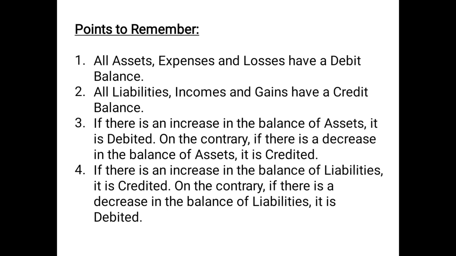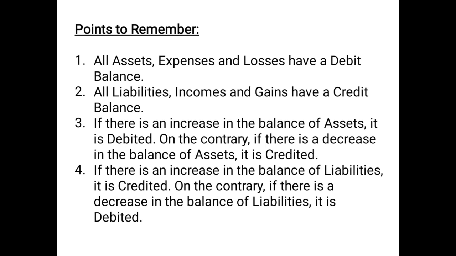So revising again, point number one says all assets, expenses and losses have a debit balance. Point number two, all liabilities, incomes and gains have a credit balance. Point number three, if there is an increase in the balance of assets, since the assets carry a debit balance, it will be debited more.